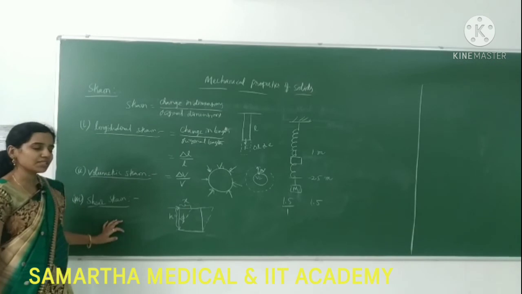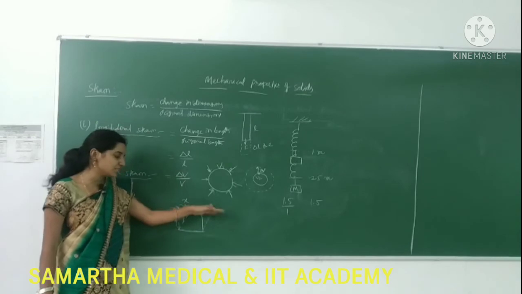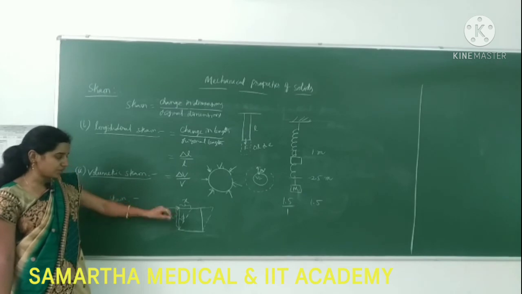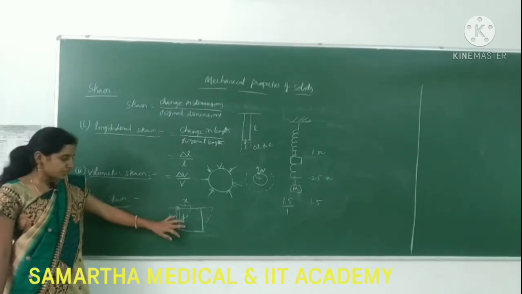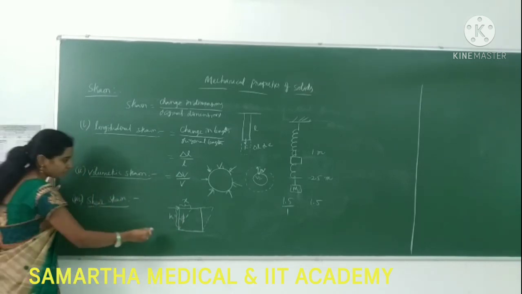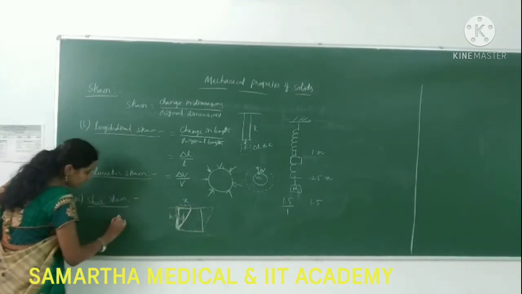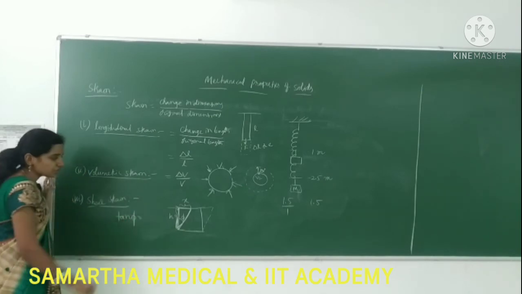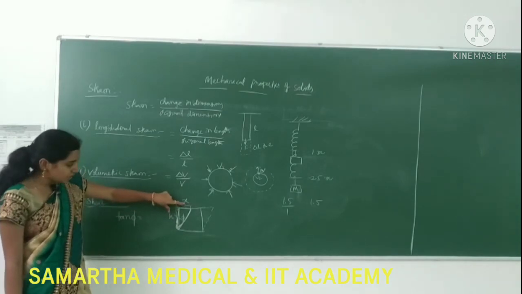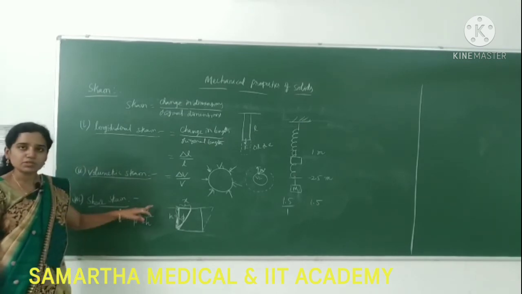Shear strain is the change in dimensions to the original dimensions. How much is it changing? The top surface is displaced by X, and the original height of the face is H. So phi we can call the shear strain. Now from this triangle, what is tan phi? Tan phi is opposite by adjacent. For this angle, x is opposite and h is adjacent. So tan phi is equal to x by h.